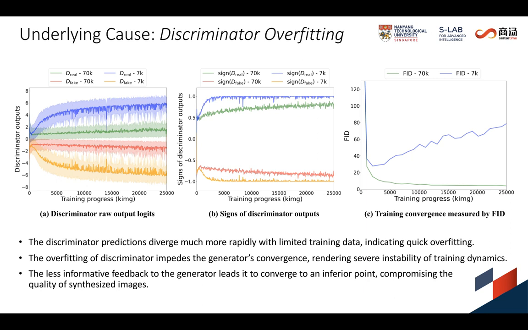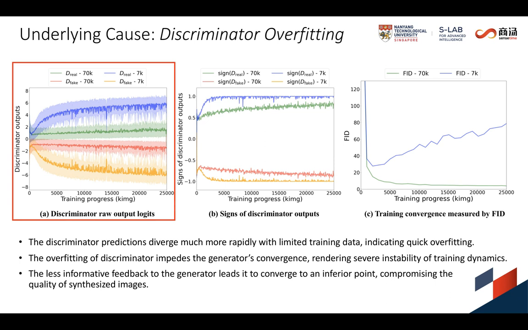We analyze the underlying cause that impedes effective GAN training on limited data and draw conclusions consistent with some recent studies. In this figure, we show the training snapshots of two StyleGAN2 models on the FFHQ dataset. The settings of these two models differ only by the amount of training data available to them. As can be observed, both training processes start smoothly, and the distributions of discriminator outputs for the real and generated images overlap at the early stage.